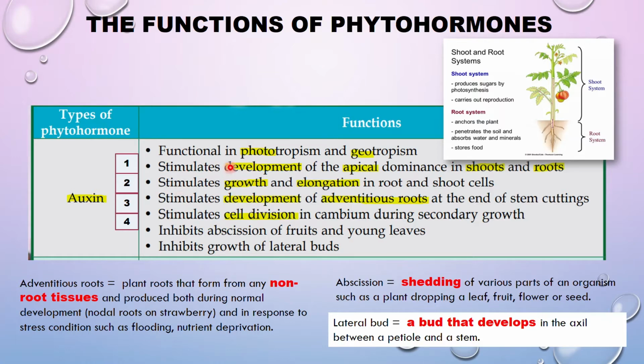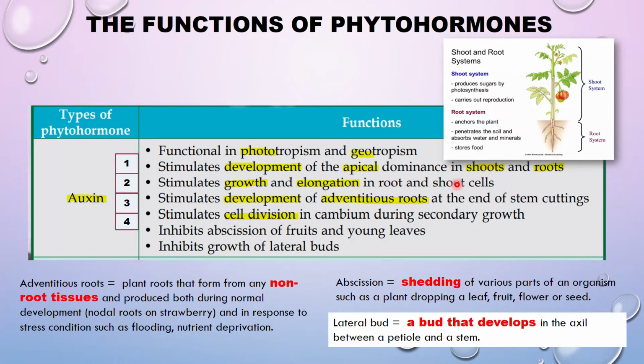The first one is development of the apical dominance in shoots and the roots. Apical here refers to apex, di bahagian hujung atas dan hujung bawah. Apical dominance punya development.